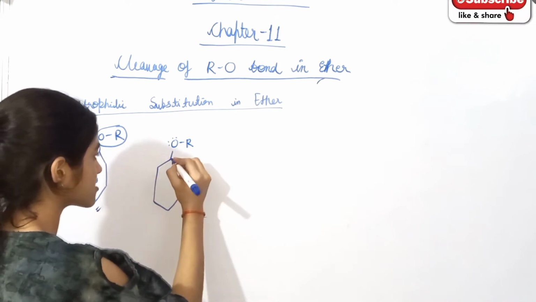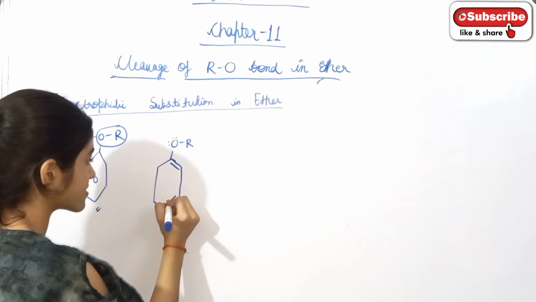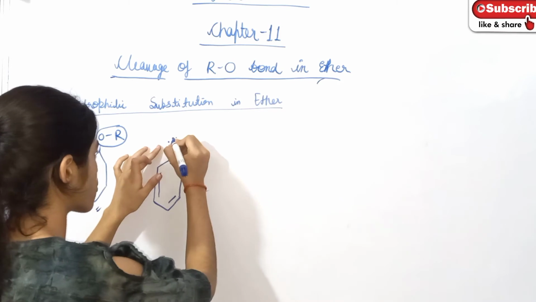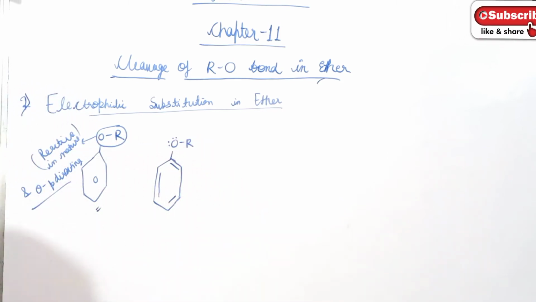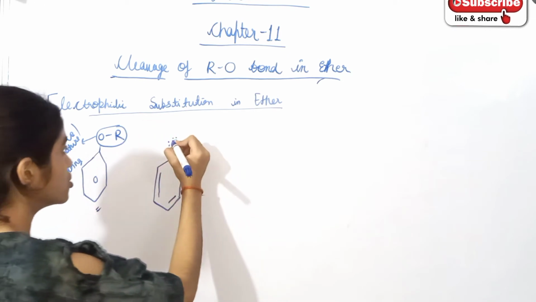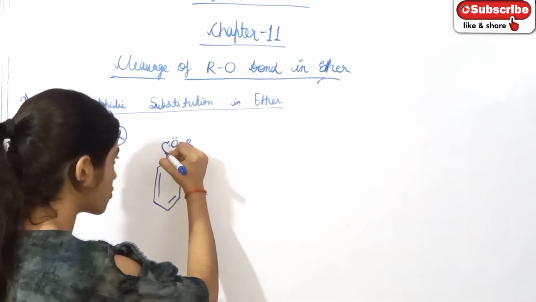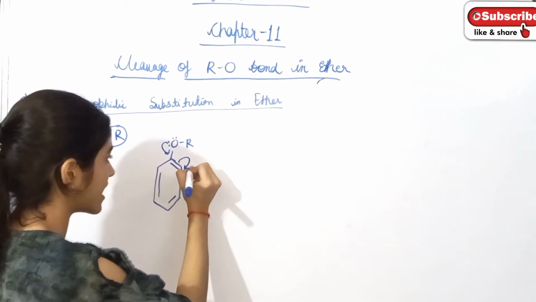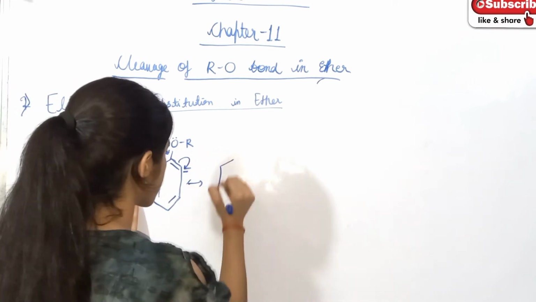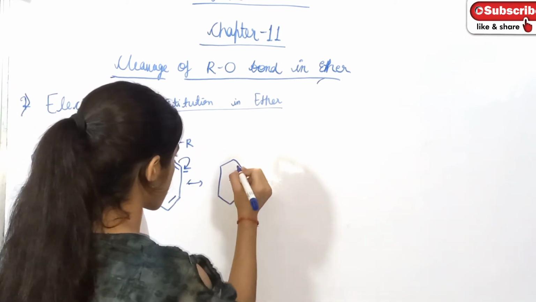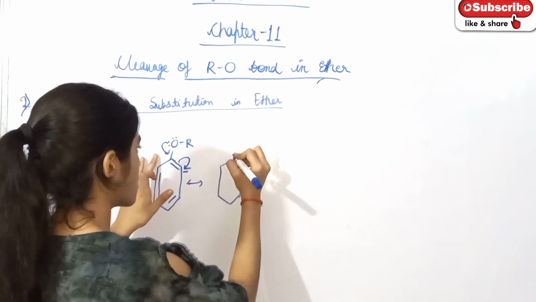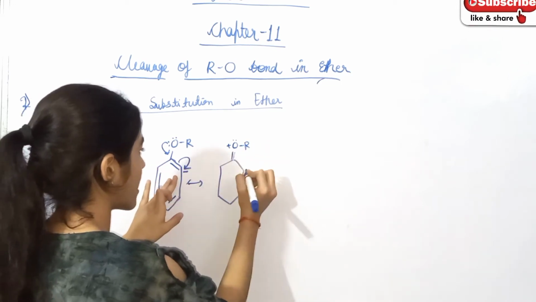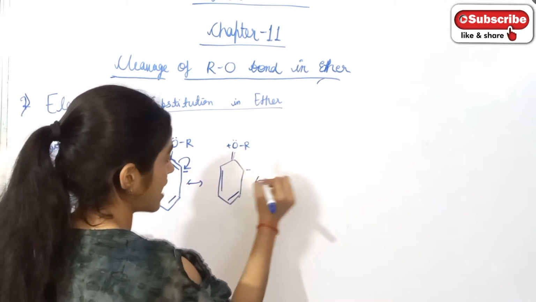And now we are going to discuss the resonating structure of alkyl aryl ether. This oxygen has the presence of a lone pair. So when it donates its lone pair to this carbon, this bond will form as a negative charge. What will form? Here a double bond will come. O has only one lone pair, with a positive sign, R, and here is a negative sign, and the rest is written as it is.